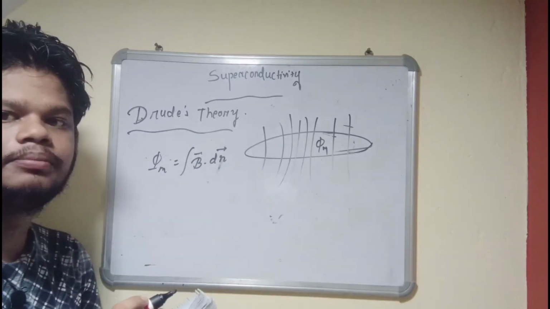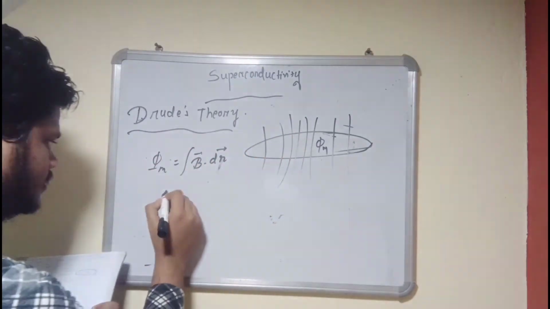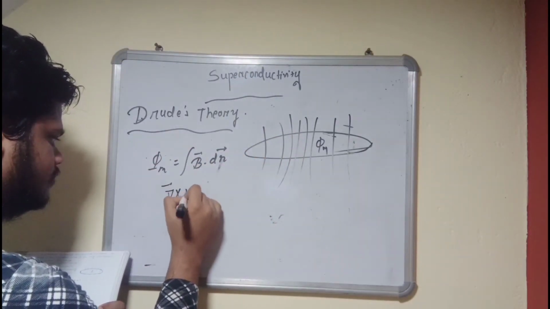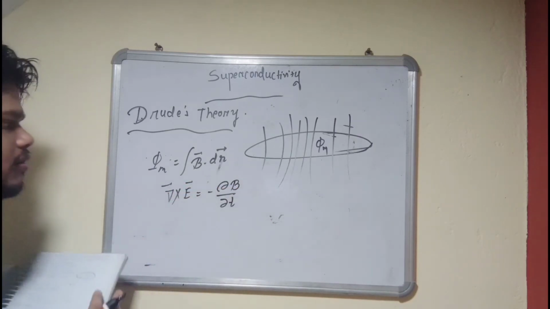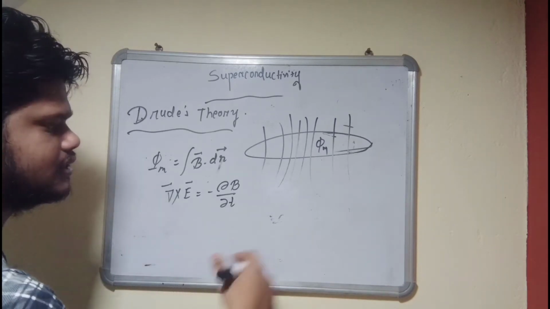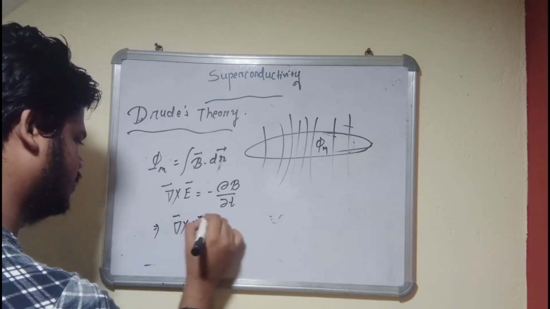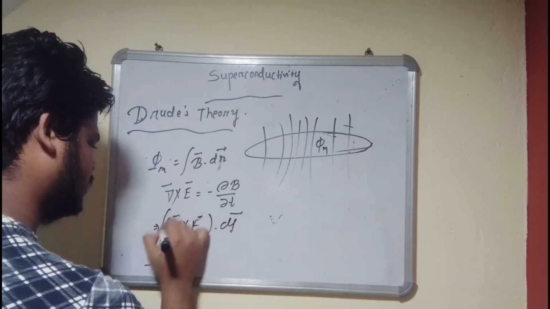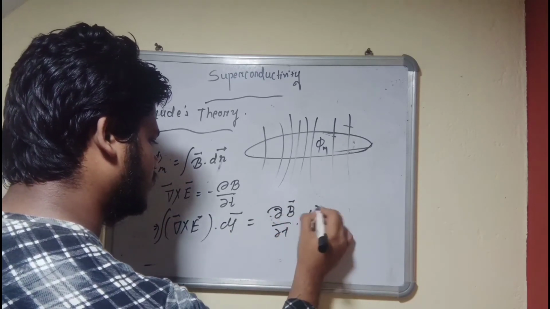We know the third law of Maxwell's equations: curl of E equals negative rate of change of the magnetic field. Okay, so just integrate over the surface: the integral of curl of E dot dS equals negative integral of delta B delta t dot dS.